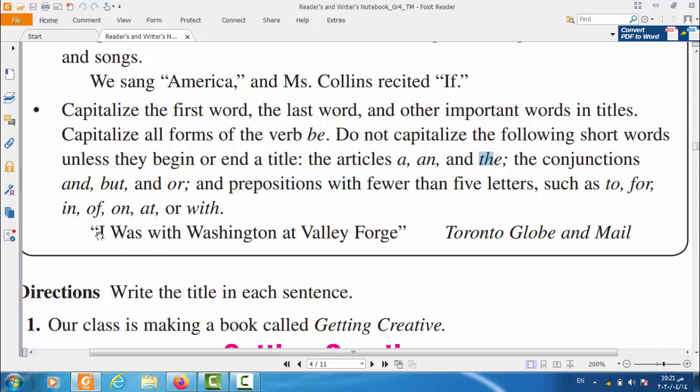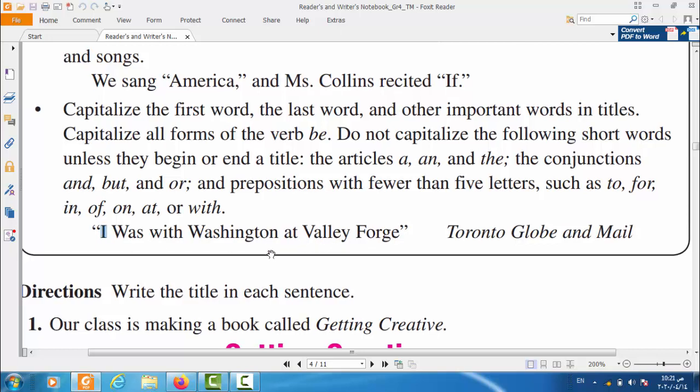But if they come at the beginning or at the end, in here you have to capitalize them. So the articles a, an, and the, do not capitalize them unless they begin or end a title. Do not capitalize a, and even the, if they come in the middle of the title. But if they come at the first or at the end, capitalize them.